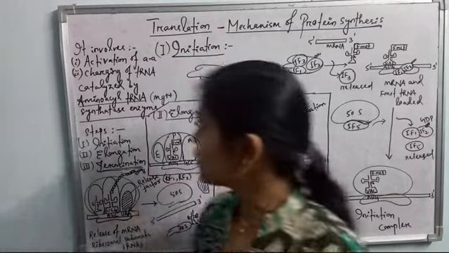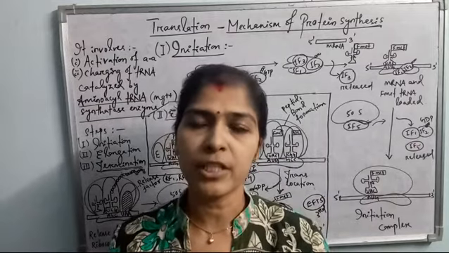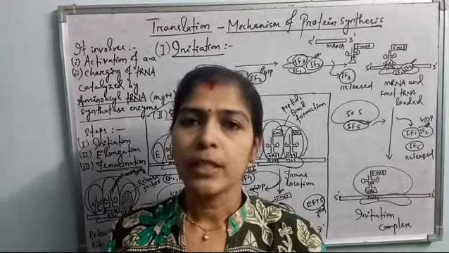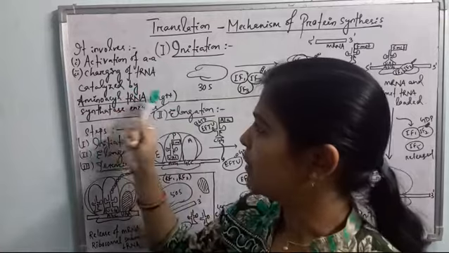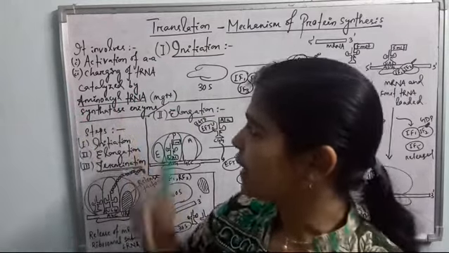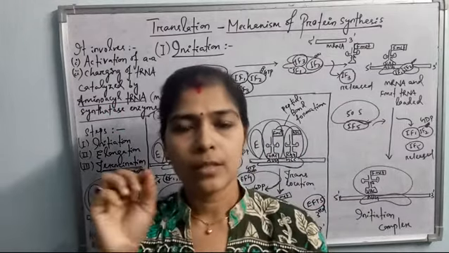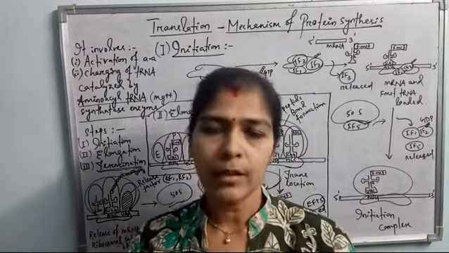The second step is charging of tRNA. This charging of tRNA is also done by the specific aminoacyl tRNA synthetase enzyme. In the presence of Mg++ ion, the reaction is catalyzed by the aminoacyl tRNA synthetase enzyme. As I told you in the previous classes, the CCA sequence is present at the 3' end of the tRNA molecule in the acceptor arm.